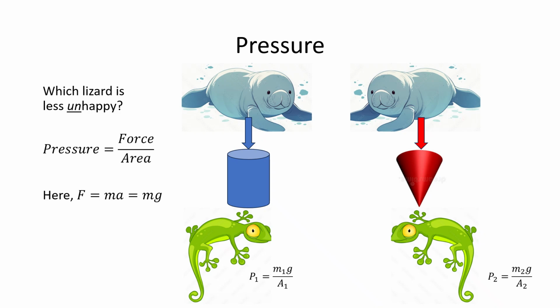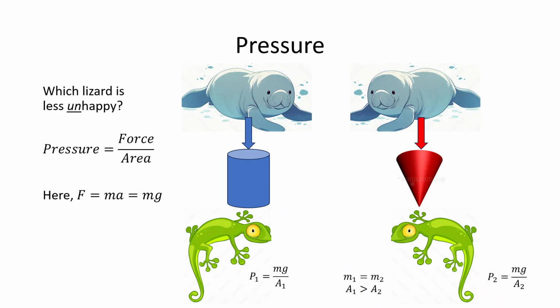On the right, we have P2, the pressure that lizard 2 is experiencing, is going to be equal to the mass of manatee 2 times g divided by the area of that cone, the red cone, that little pointy part that the lizard is going to experience. Well, since the two masses are the same, because it's presumably the same manatee, maybe they're twins or something, we can just substitute m1 and m2 with m, and get mg over A1 and mg over A2.